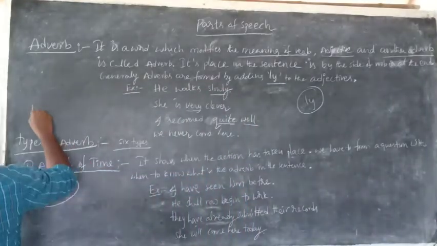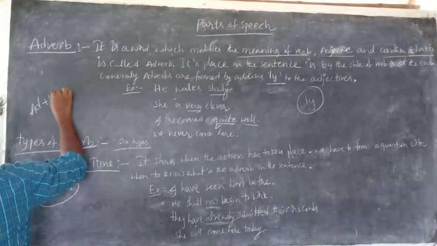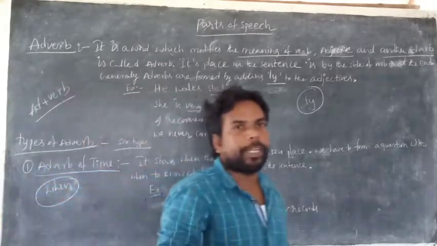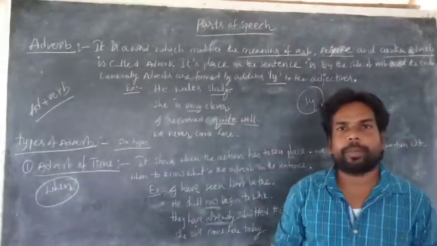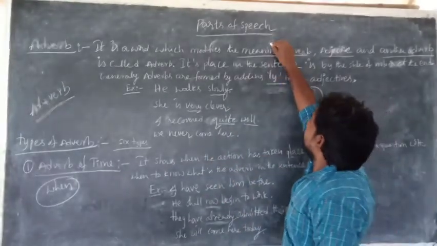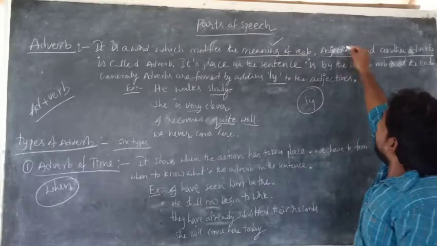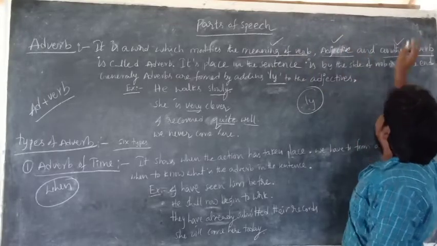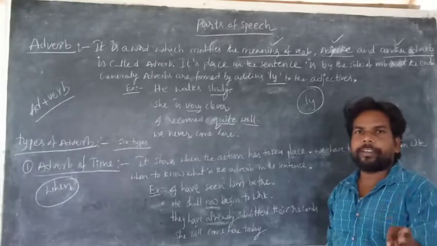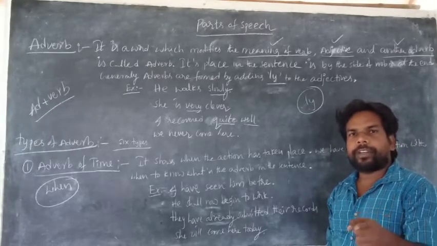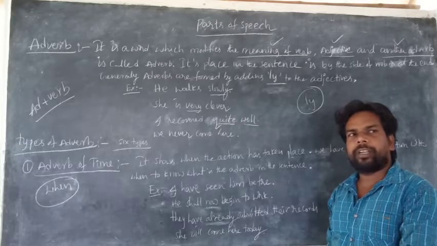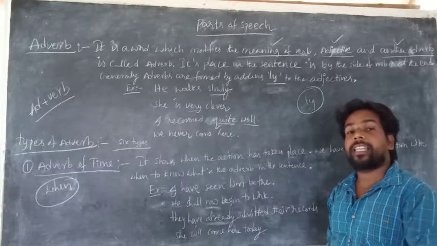So adverb means add plus verb. Add something to the meaning of the verb is called adverb. Here three things are there: the meaning of the verb, the meaning of the adjective, and the meaning of the adverb. It functions in three ways. It modifies the meaning of the verb. It modifies the meaning of the adjective. It modifies the meaning of another adverb.